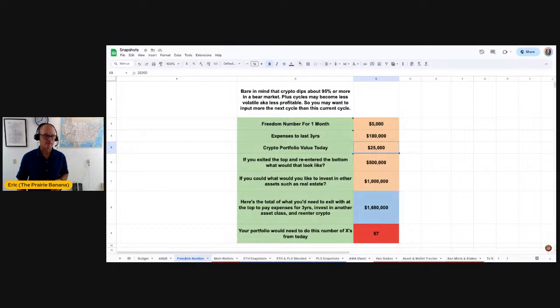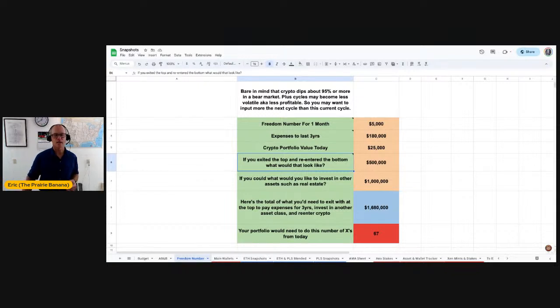Next line is, what is your crypto portfolio worth today? I put $25,000. I think that's very reasonable for a lot of people. Now, if you exited the top and re-entered the bottom, what would that look like? You're going to exit the top and accomplish your freedom number, maybe in an alternative asset, and then re-enter, because we don't want to exit crypto entirely.